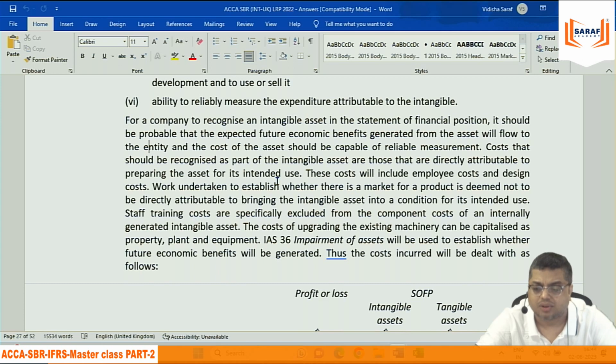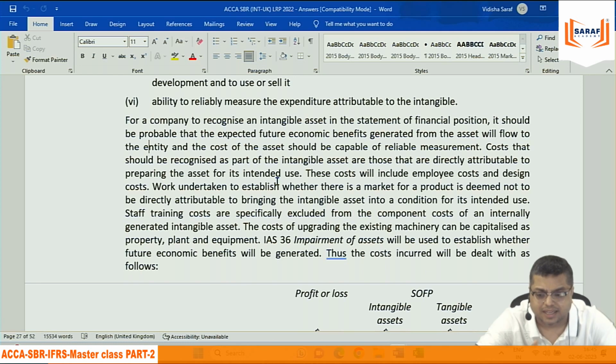Work undertaken to establish whether there is a market for the product is deemed not to be directly attributable to bringing the asset into use. For that reason, marketing costs are not part of the asset. Staff training costs are specifically excluded because there is no control. The cost of upgrading the existing machinery can be capitalized as property, plant and equipment.